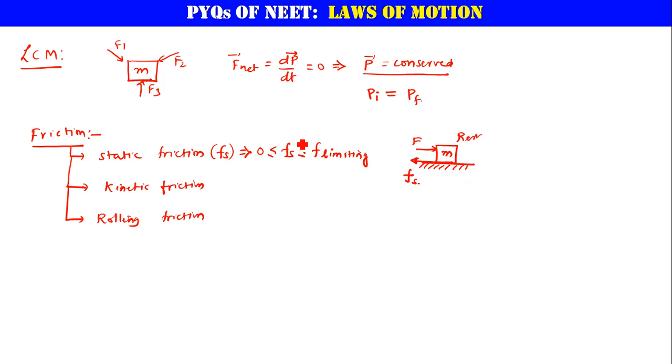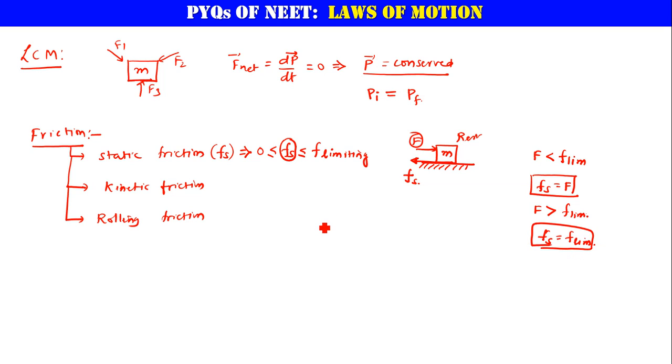Now the value of Fs depends upon the applied force. If the applied force is less than F limiting, then Fs will be equal to the applied force F. If in any case the applied force is more than F limiting, then static friction is going to be equal to the limiting friction. That's about static friction.